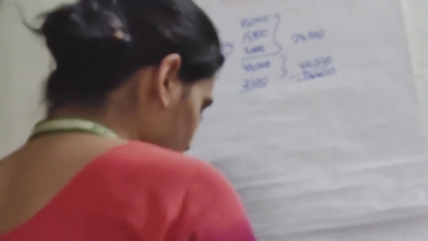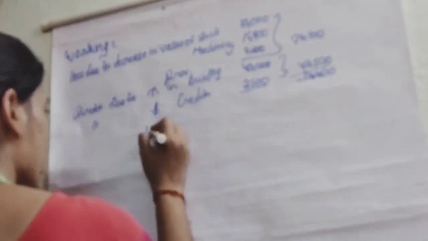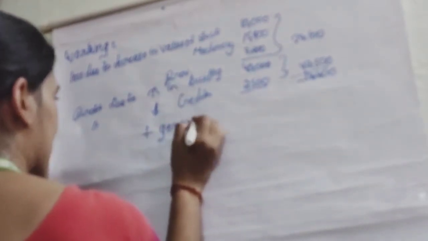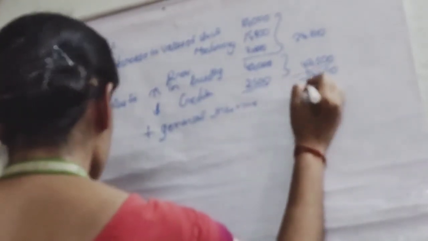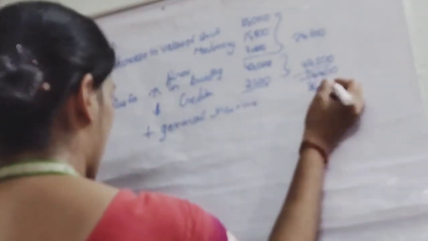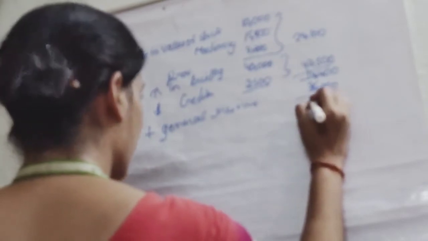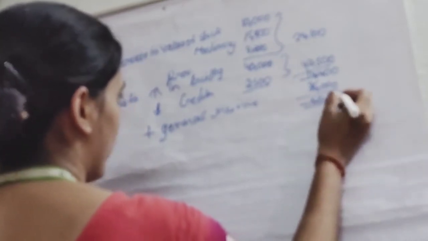Clear? So now we have this profit as 14,400, and now the question says कि हमें that general reserve is not distributed. So if general reserve is not distributed, then we will add on this general reserve here only, that is 36,000, and now it will come to 50,400. So this is the amount, this 50,400 will be distributed among the partners into their sacrificing or the gaining ratio.